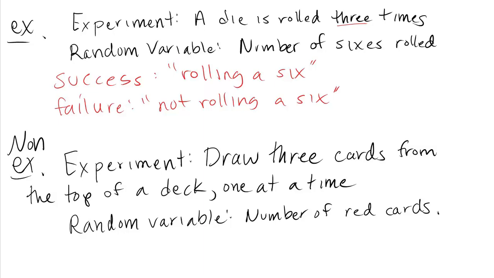These trials are not independent of one another. What happened on a previous trial affects probabilities, affects future outcomes. And so these are not independent of one another.